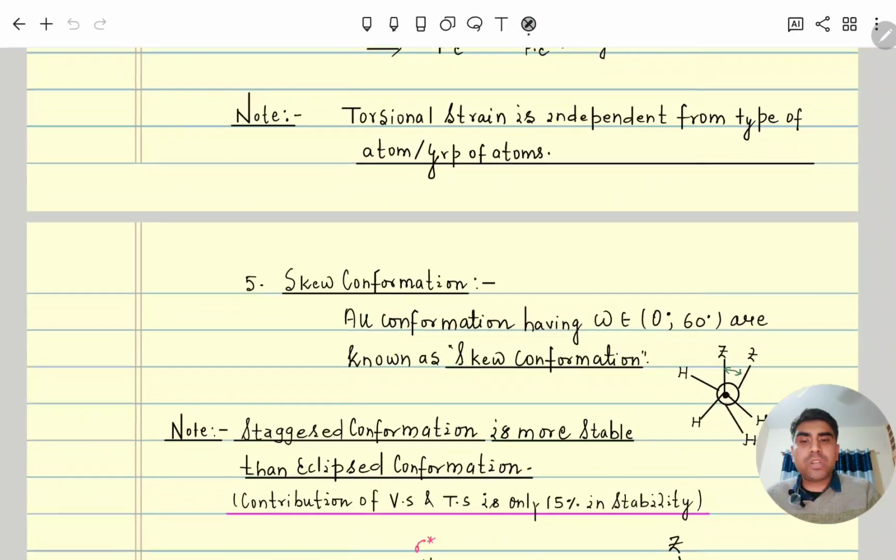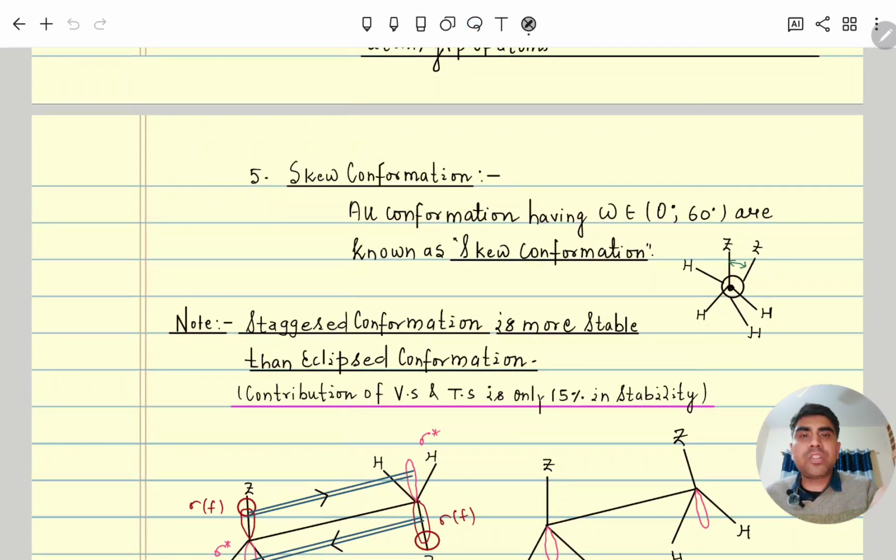Now the last point, skew conformers. While drawing the potential energy graph, we rotated across carbon by an angle of 60 degrees, the minimum angle, but that angle could be any. So if the angle is greater than 0 and less than 60 or any other angle, all those positions are called skew conformers.